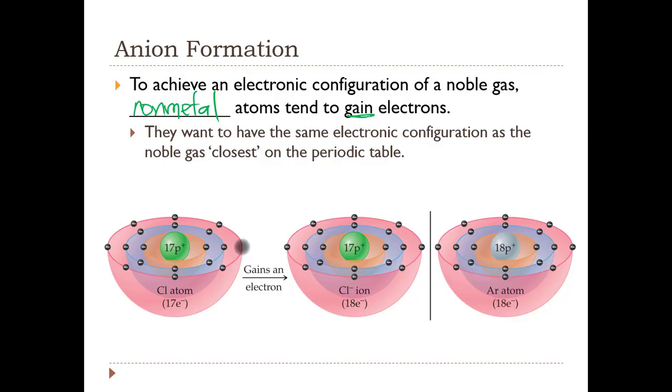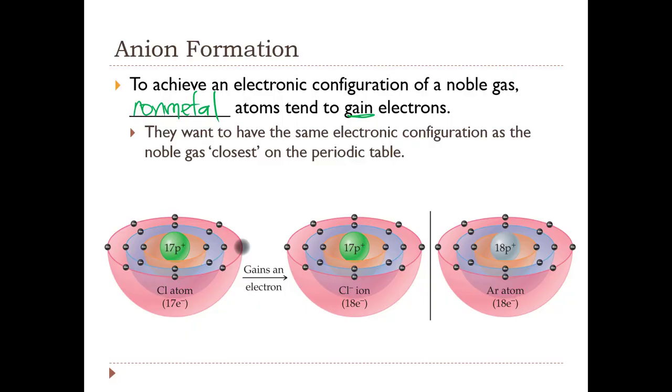Let's look at chlorine as an example. Chlorine is in group 7, so chlorine has 7 valence electrons: 1, 2, 3, 4, 5, 6, 7. And so chlorine looks over to its closest noble gas neighbor, argon.